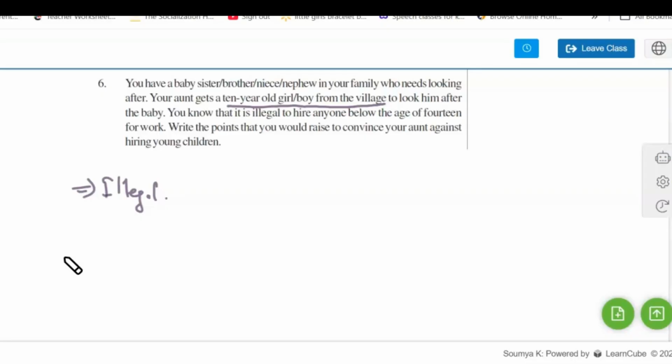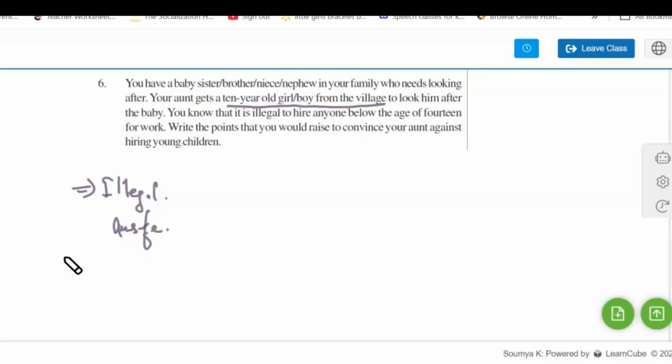Denial of the right to education of the child, and the child's physical and mental health that is involved in this work, and unfair and exploitative expectations of the child who is brought to the home for looking after the baby. It is also unsafe for the baby because the child is not a trained person.